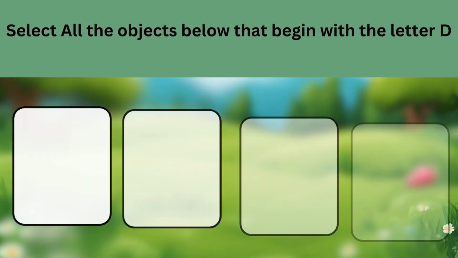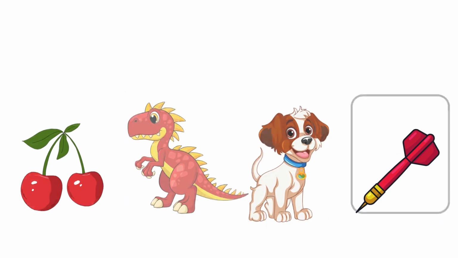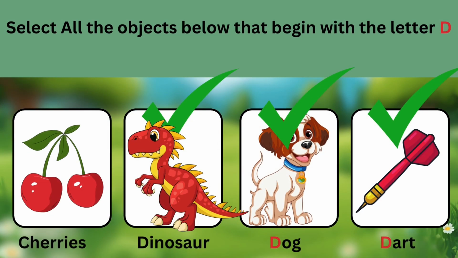Let's check the items below that begin with the letter D. If you chose the answers dinosaur, dog, and dart, then you are correct. They all begin with the letter D.